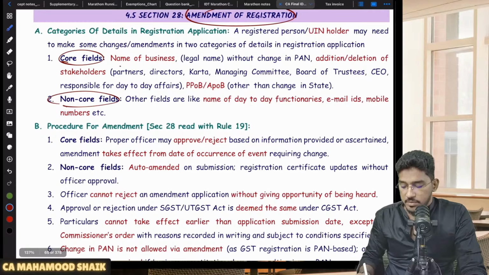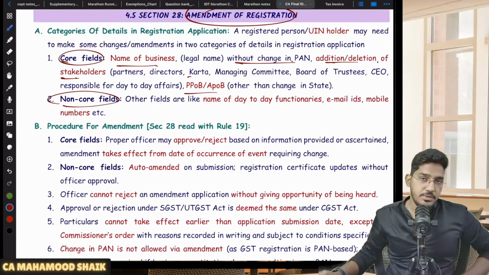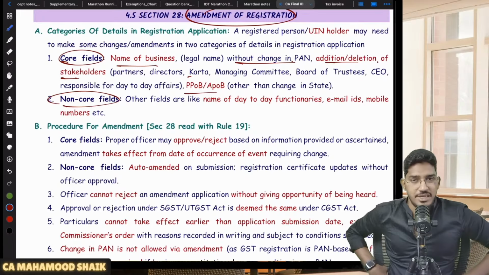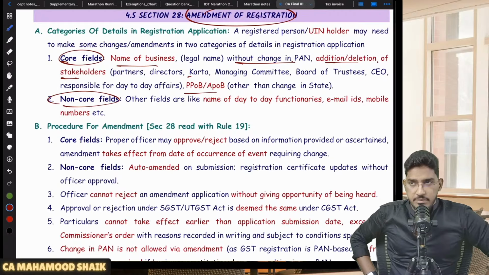Sir, what is a core field amendment? Name of business without change in PAN, addition or deletion of stakeholders, and also principal place of business, additional place of business. These kind of details you can update. These are core fields, and for core fields you have to submit an application for amendment. PO should accept it. PO should approve it. Then only the changes will be effected.